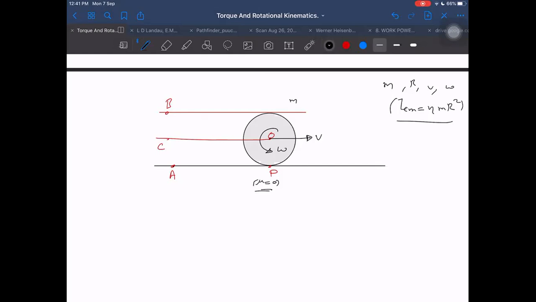Point A is a distance R away. So one term is M into V into R. Direction?